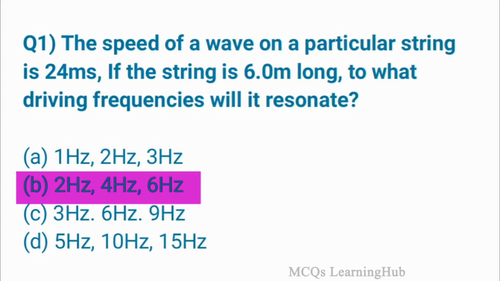Question 1. The speed of a wave on a particular string is 24 meter per second. If the string is 6.0 meter long, to what driving frequencies will it resonate? Option B is correct. 2 Hz, 4 Hz and 6 Hz.